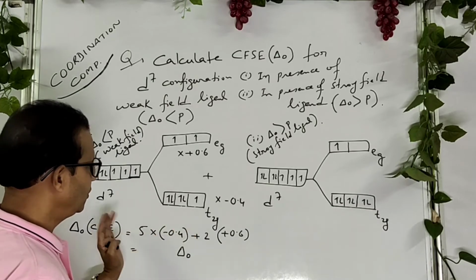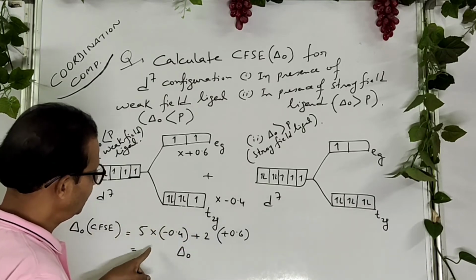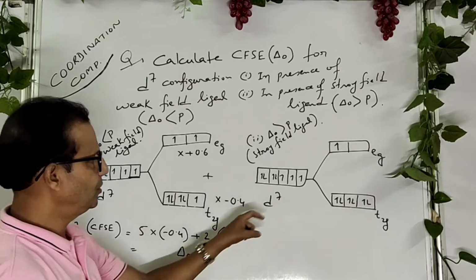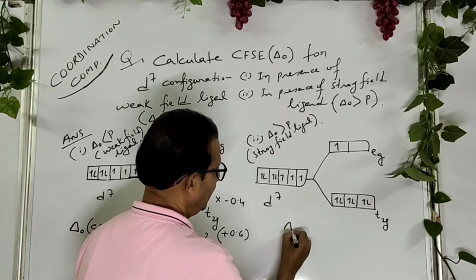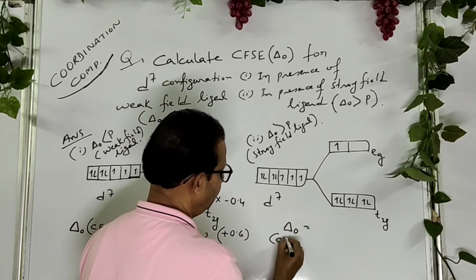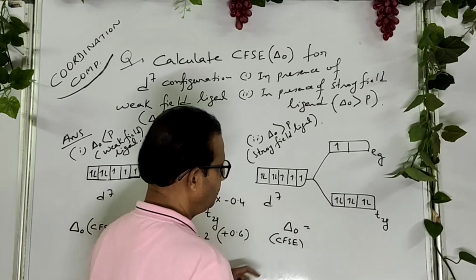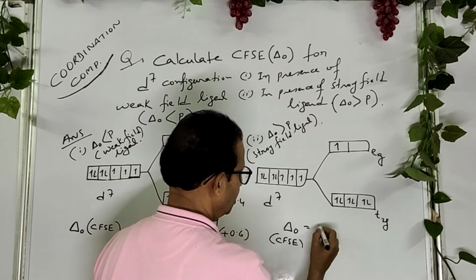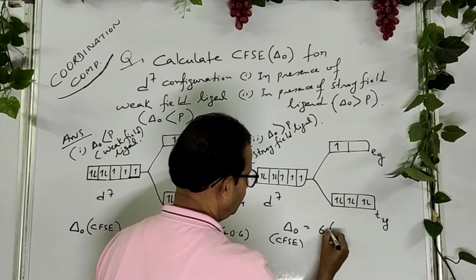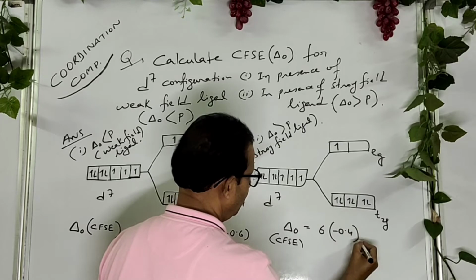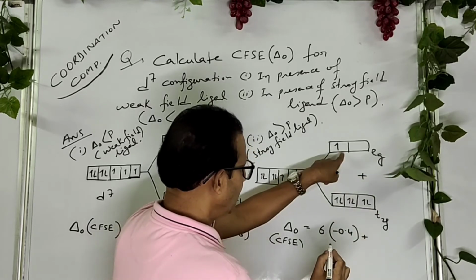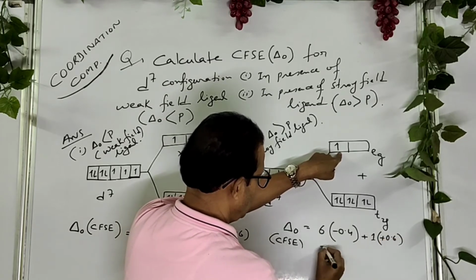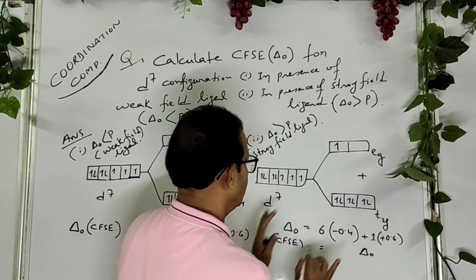That's the answer. Positive or negative, no matter. If it is positive, write positive. If it is negative, write negative. So here, how to calculate it? Del naught, that is crystal field splitting energy, equals total number of electrons in t2g orbitals, that is 6, into minus 0.4 plus total number of electrons, that is 1, into plus 0.6. Calculate it and write the unit del naught.